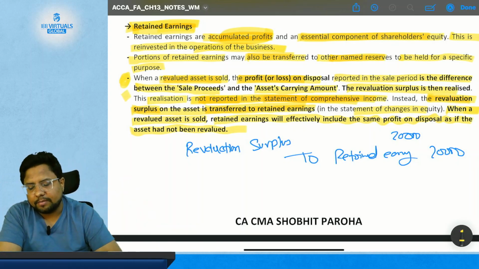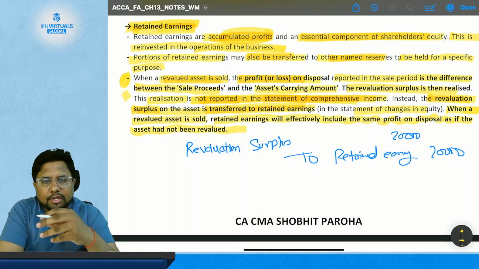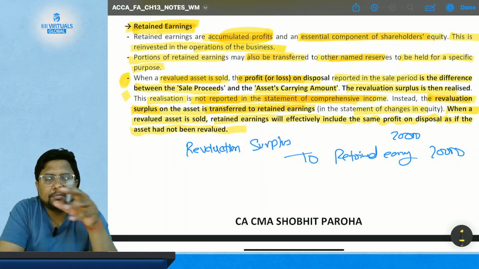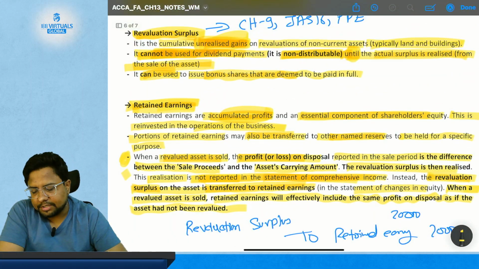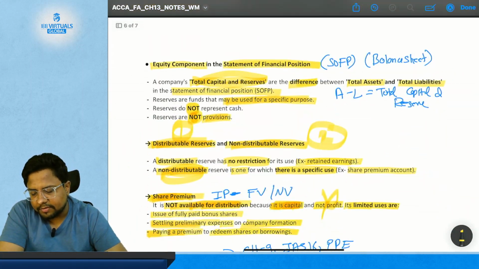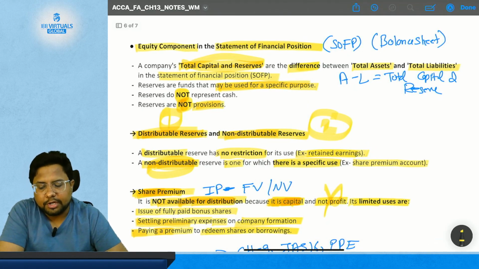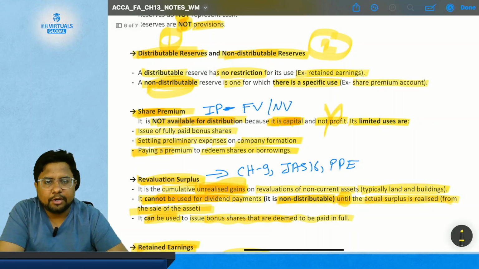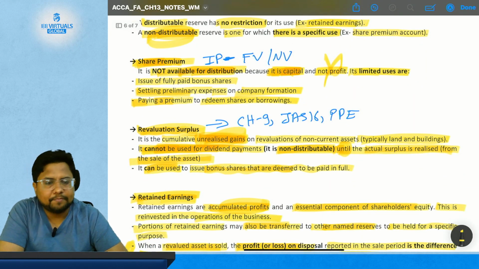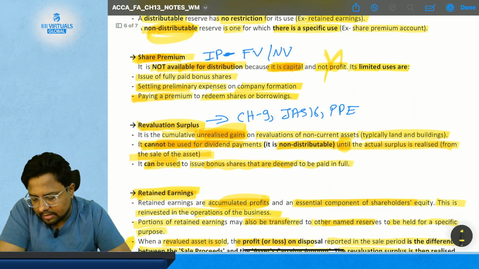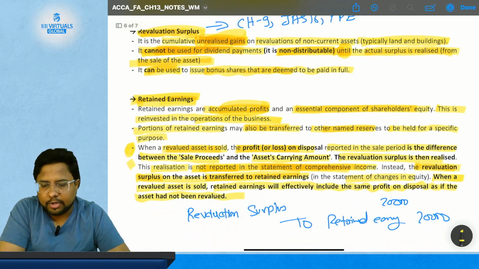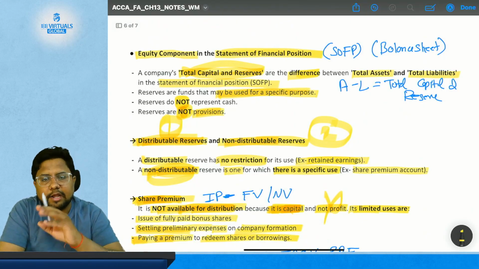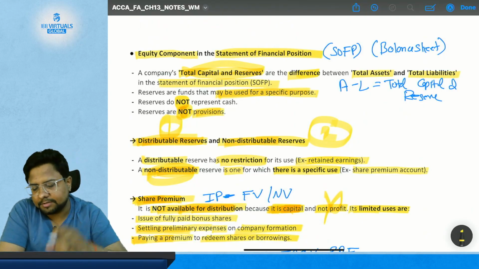So this is about the revaluation surplus, and this is only for good knowledge of the concept based on chapter number 9, IAS 16 PPE. Okay, so this is about retained earning. What we have studied in this class till now: the equity component in the statement of financial position or balance sheet, then the distributable reserves and non-distributable reserves, then the share premium, then the revaluation surplus, and then the retained earning. So this is all the simple concept which we have studied in detail, and I hope you are able to understand all these things.